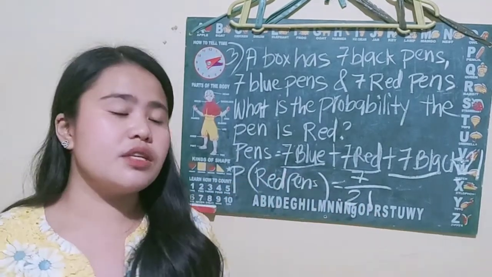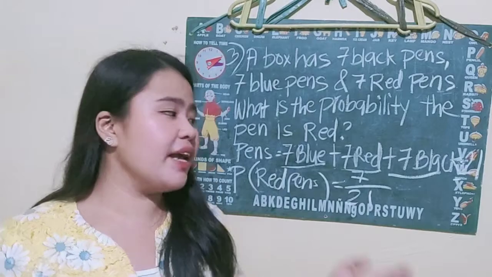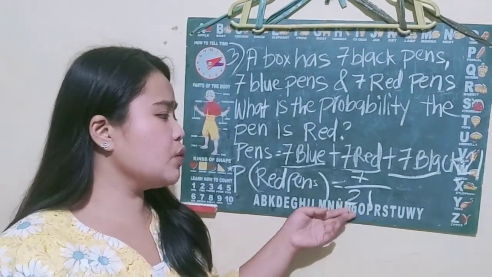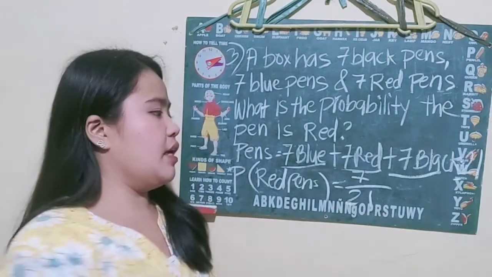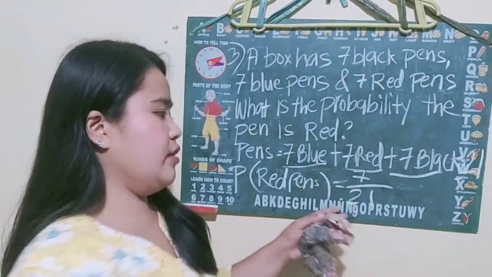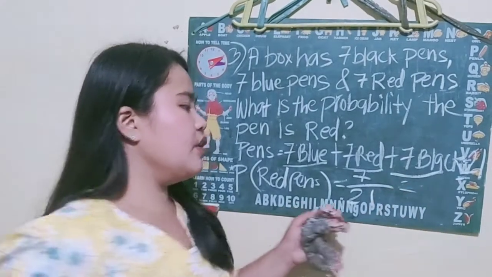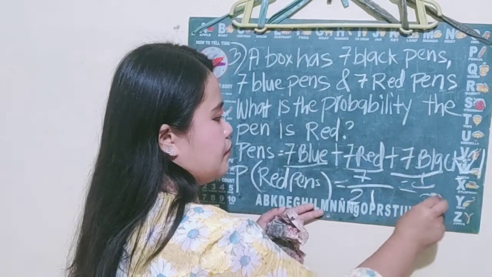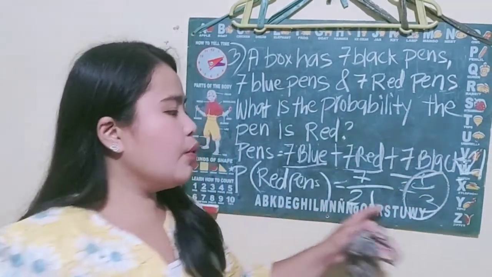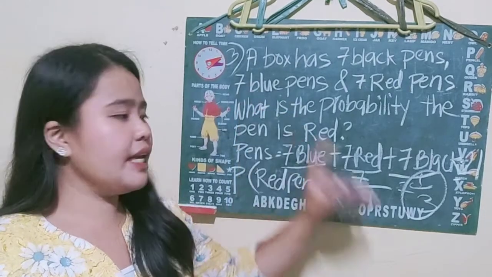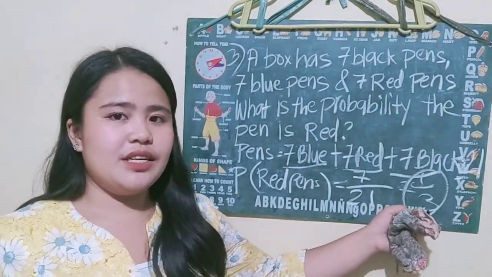But of course, if we can simplify this answer, we should do it. So 7 over 21, we can simplify it by dividing 7 by 21. So our answer is 1 over 3. So our final answer here in example number 3 is 1/3.